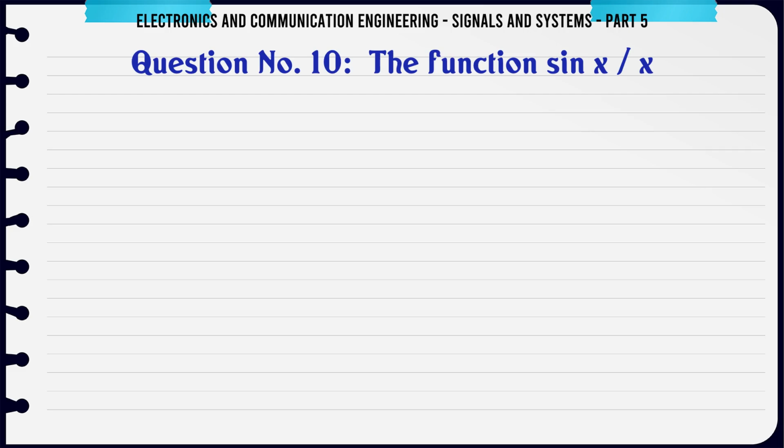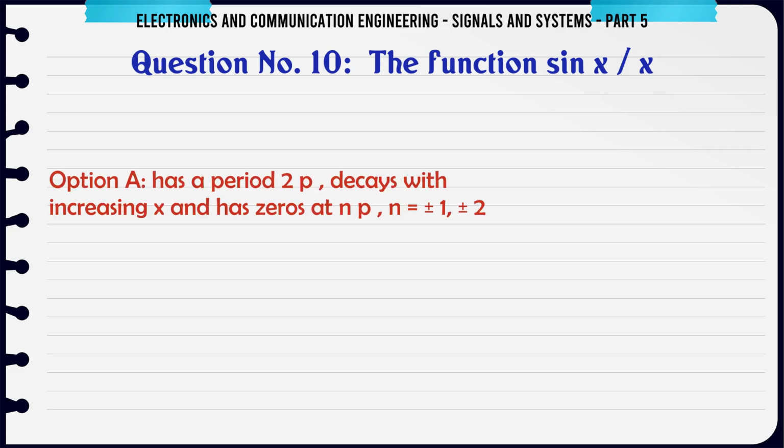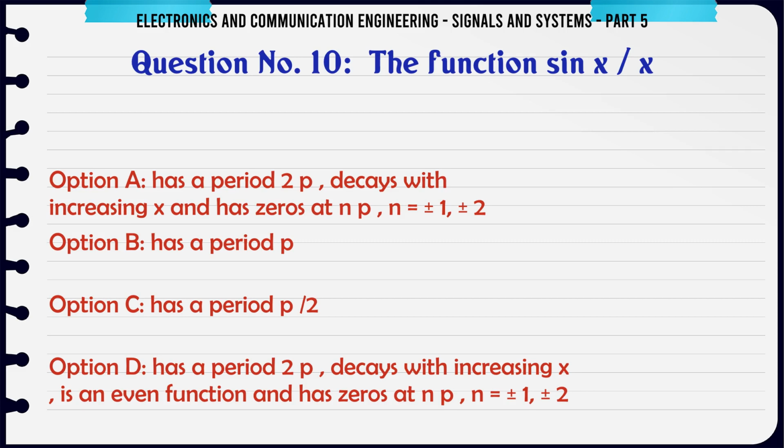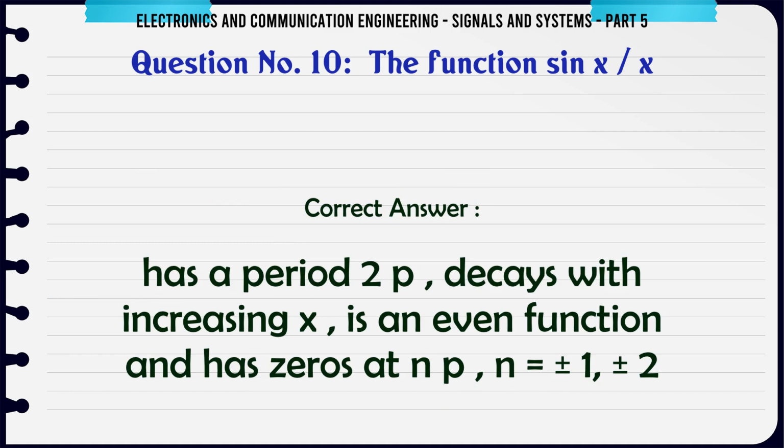The function sin x / x: A: has a period 2π, decays with increasing x and has zeros at nπ, n = 1, 2. B: has a period π. C: has a period π/2. D: has a period 2π, decays with increasing x, is an even function and has zeros at nπ, n = 1, 2. The correct answer is D.